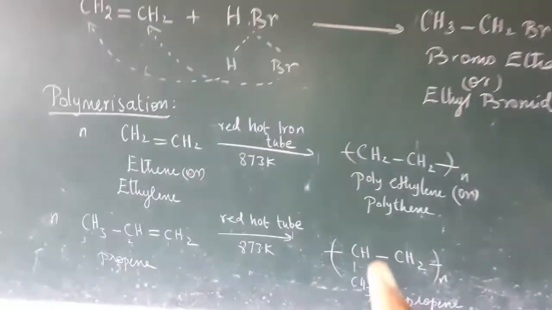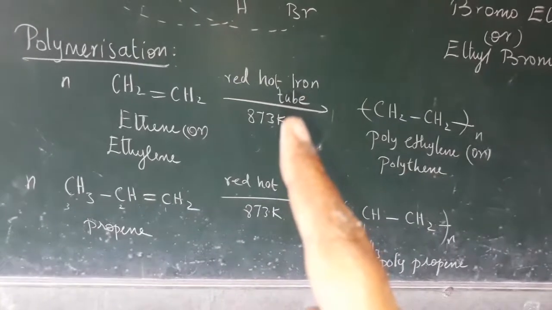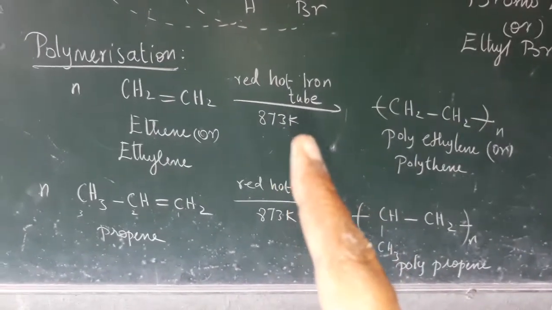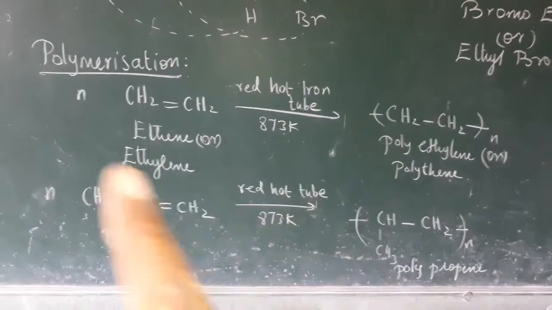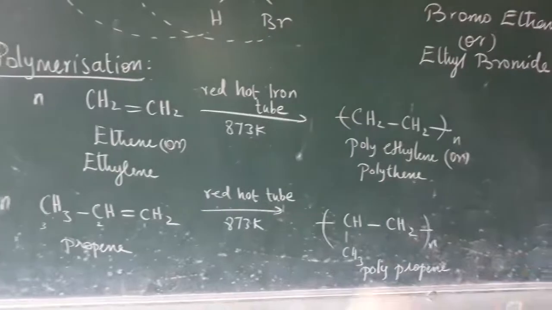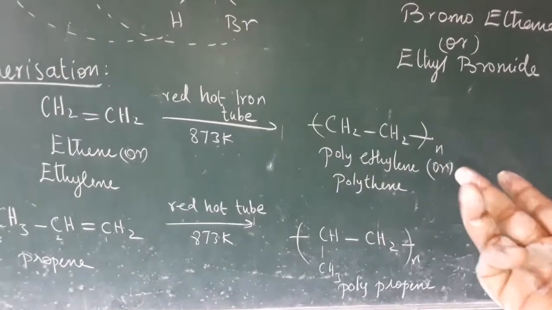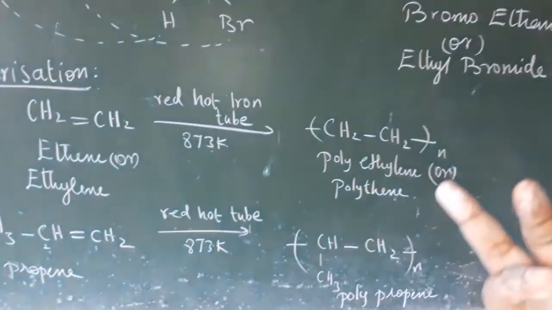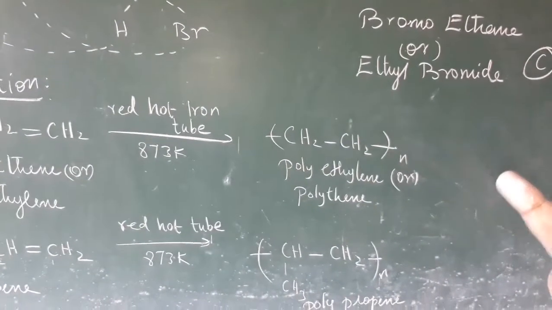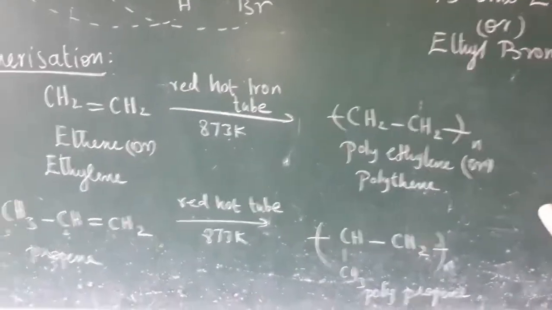Now polymerization. When ethene or ethylene is passed through a red hot iron tube at 873 Kelvin, it undergoes polymerization. That is, one compound is added many times and gives a big molecule, called a polymer. We get polyethene or polyethylene. So n means it may be added more than 1,000 times, and we get the big molecule.